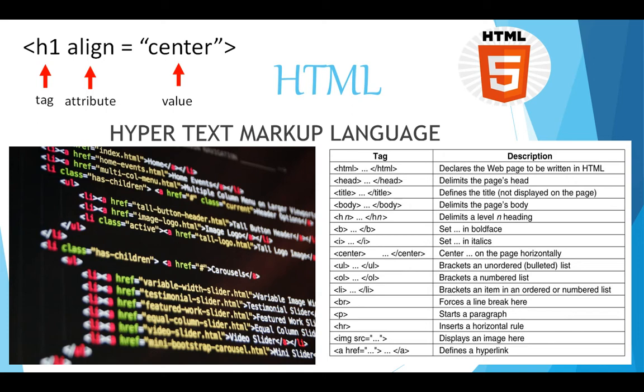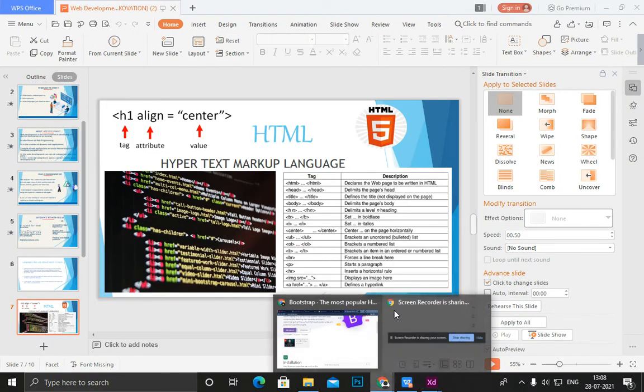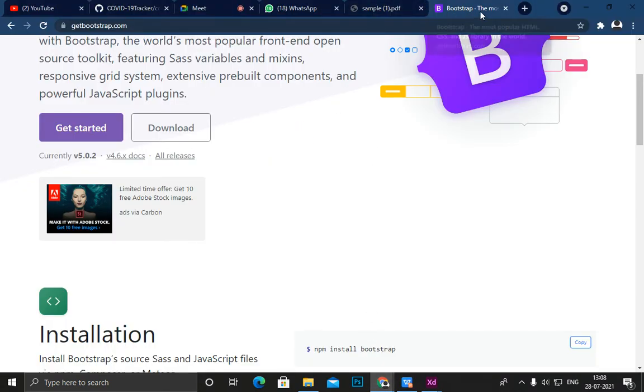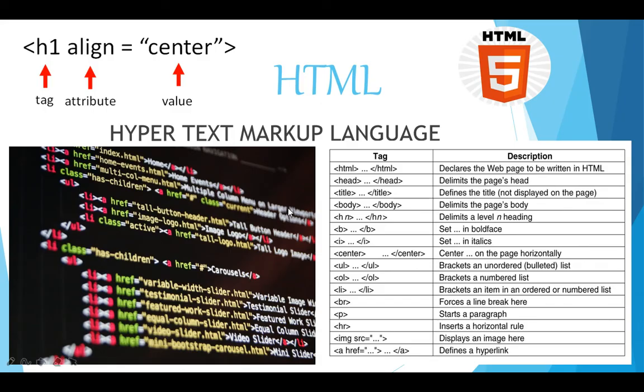After the head tag, you need to declare the title of your website. What is the meaning of title? The title is this thing: Bootstrap, the most popular HTML, CSS, and JS library in the world. You can see that this is the title for this website. Okay, now we move to another part. After declaring the title, you close your head tag, and after the head tag you write your body tag, and in the body you can code all of your website.